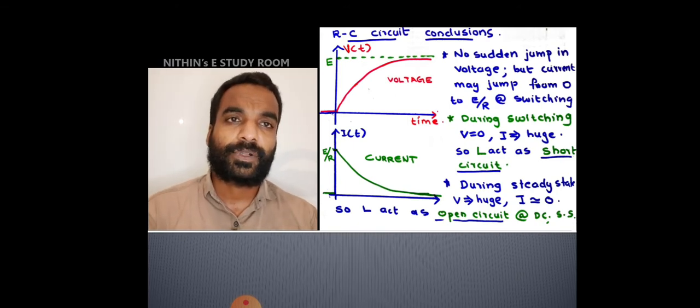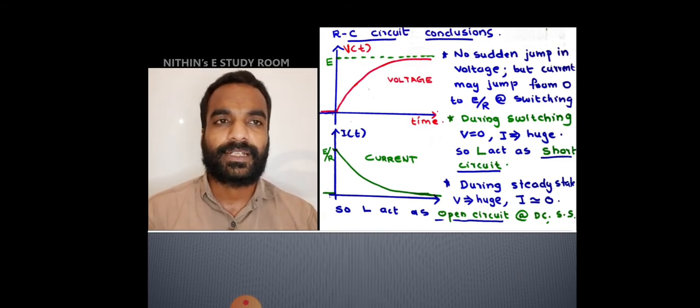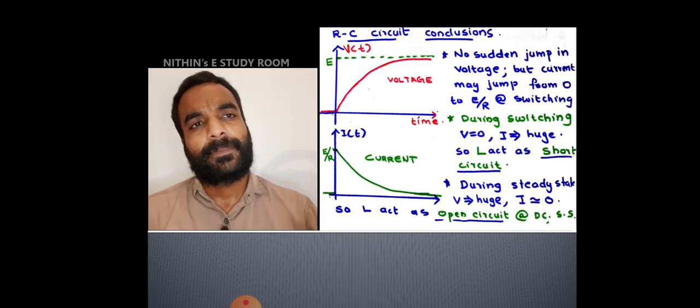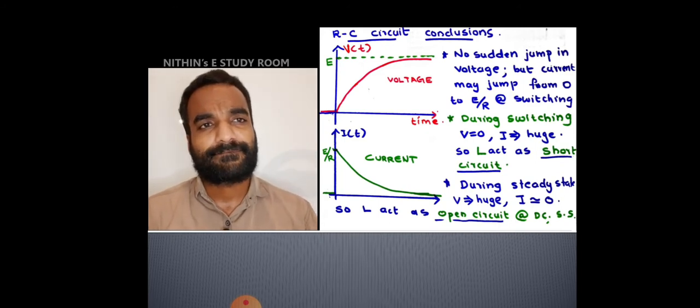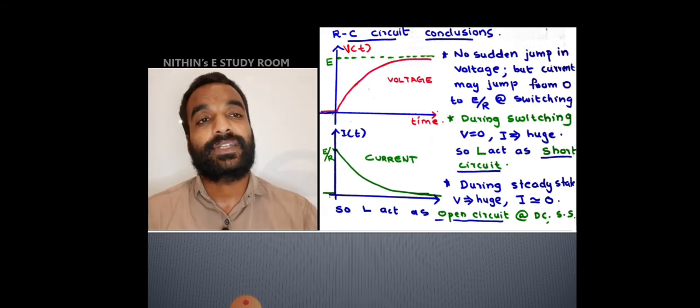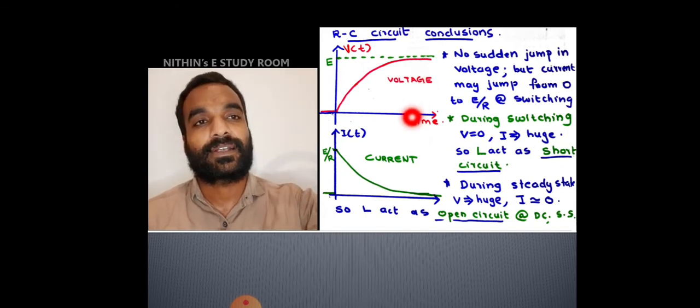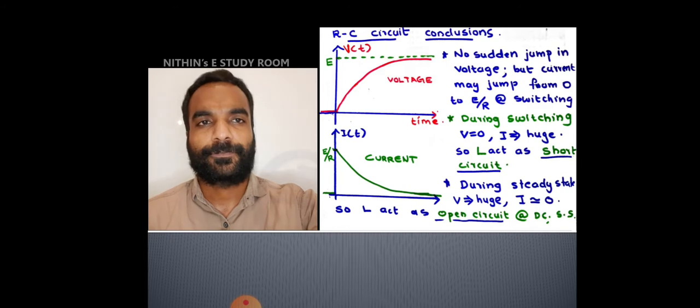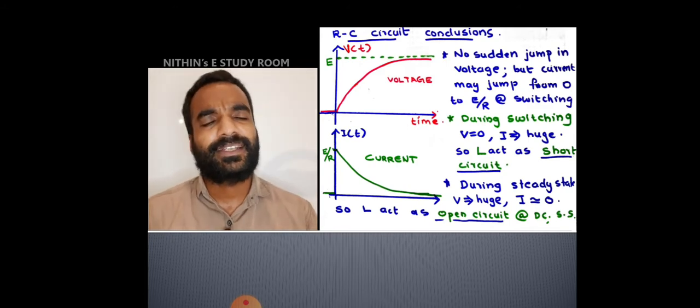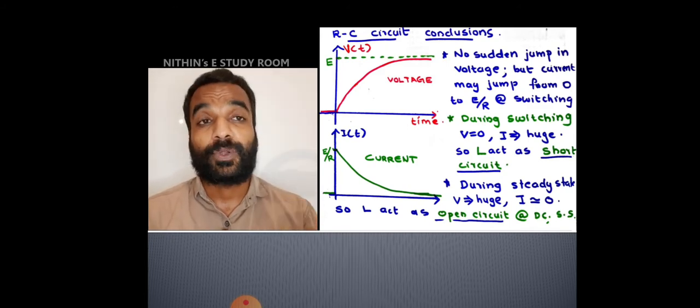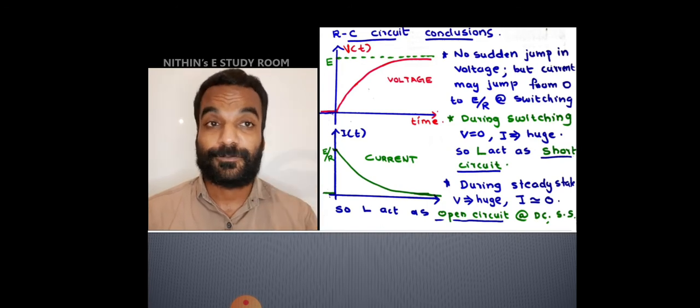So voltage at infinity and current at infinity, those values we will get. But the important thing is that at infinity, we can see voltage is very high. After some time, definitely this voltage will touch its final value. So at infinity, the value of voltage is E. It is a very high value.